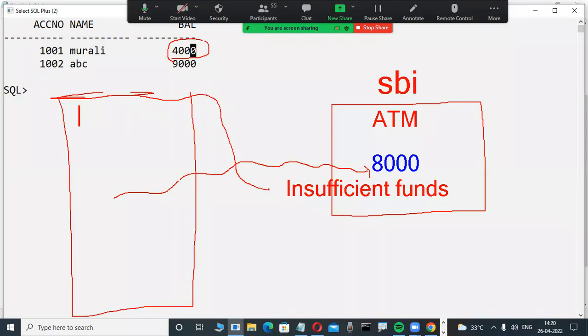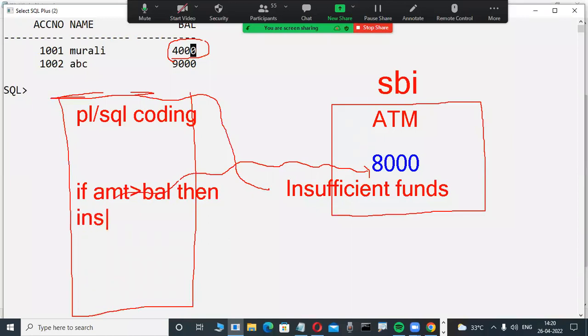Banking projects mean Oracle SQL Server projects like this. In PL/SQL, they are writing code. In this code, if the user's entered amount is more than the available balance, then they write a message, insufficient funds. The programmers write it, and that's why it gives a message like this.